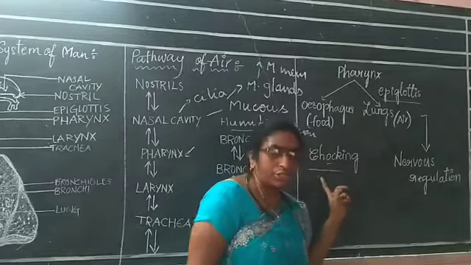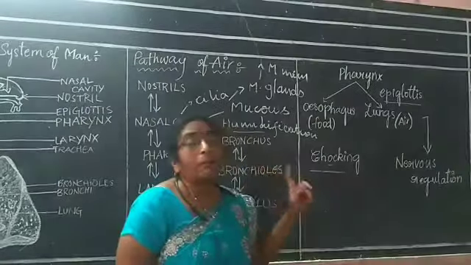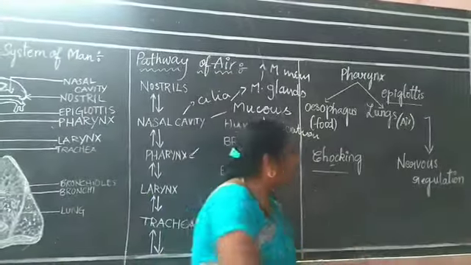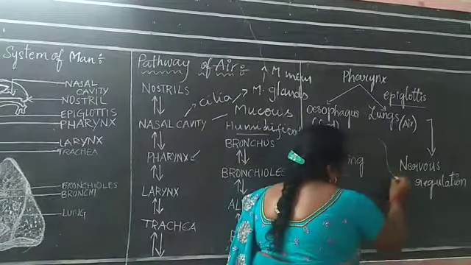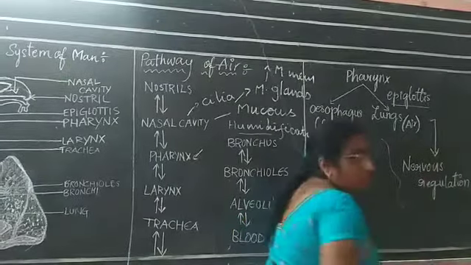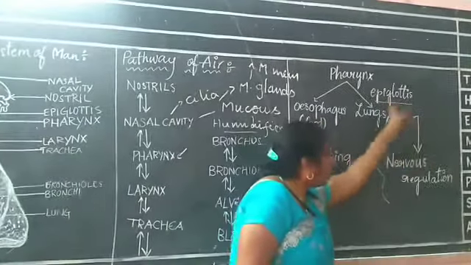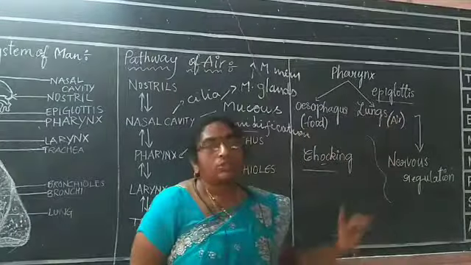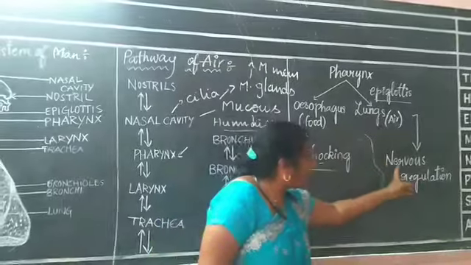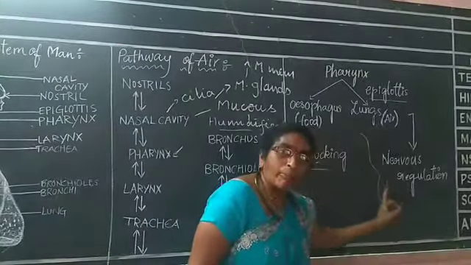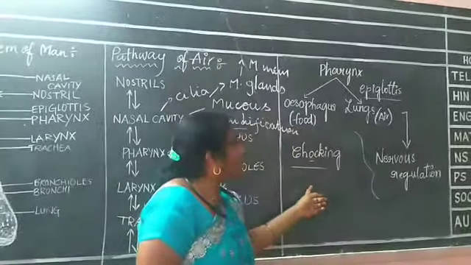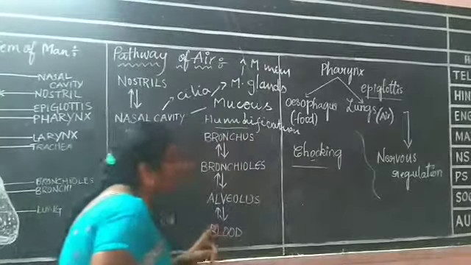Choking in Telugu is called palabaradam. So, this whole control is done by the nervous system. In the brain, one nerve is controlling all these functions. So, if the nervous regulation is improper, then it leads to the choking process.